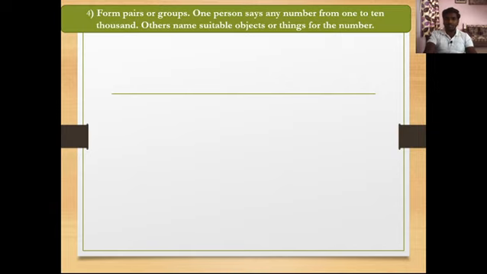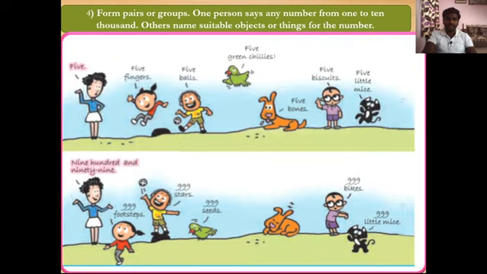Okay, let's see the picture. After observing this picture you will better understand what you have to do in this activity. Look at the picture here. All these are the characters of this lesson, and here Tara says 5 to her friends, and each friend tells objects or things for that number.